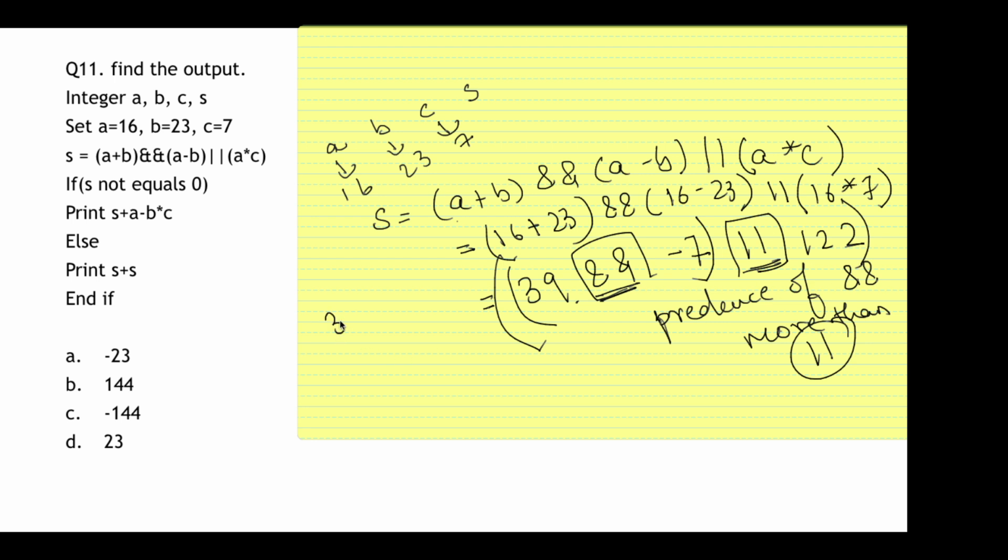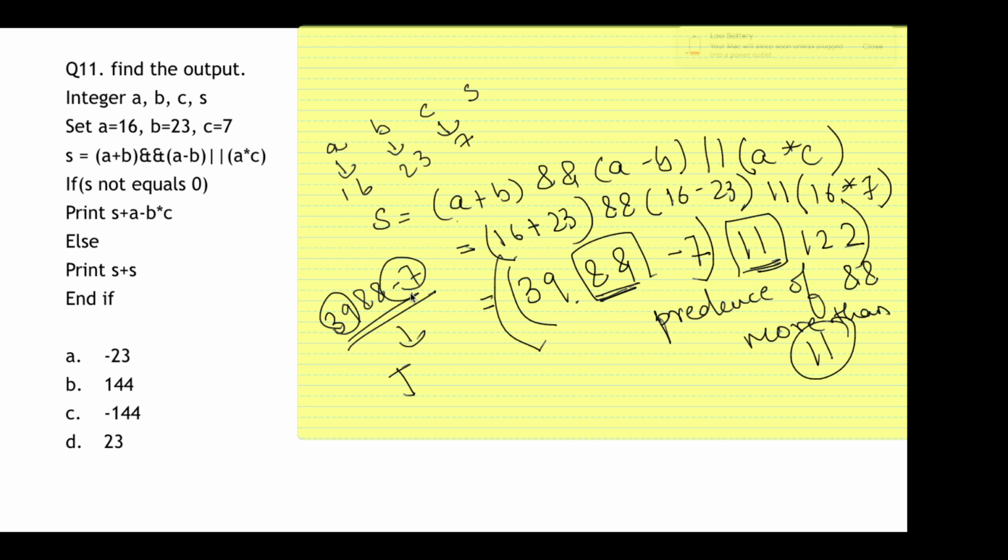So 39 and minus 7. Always remember, any two values other than 0 will return true, because these are two numbers and there is nothing else given to it.